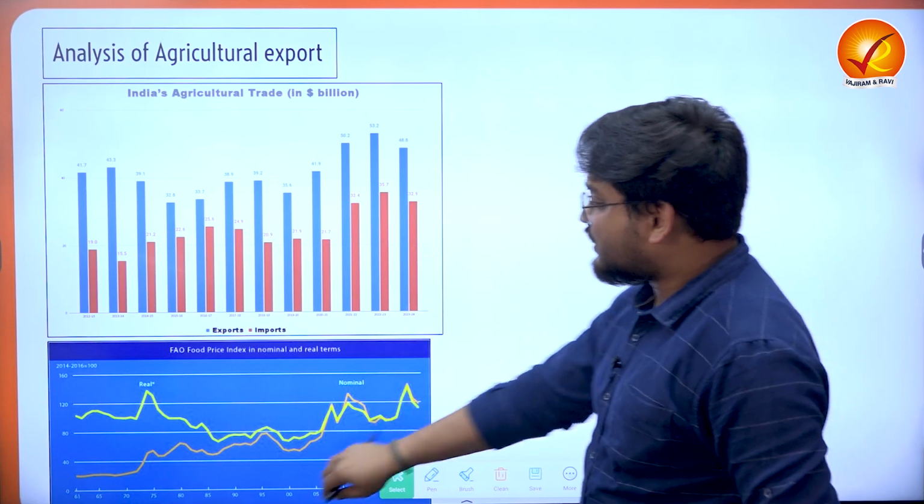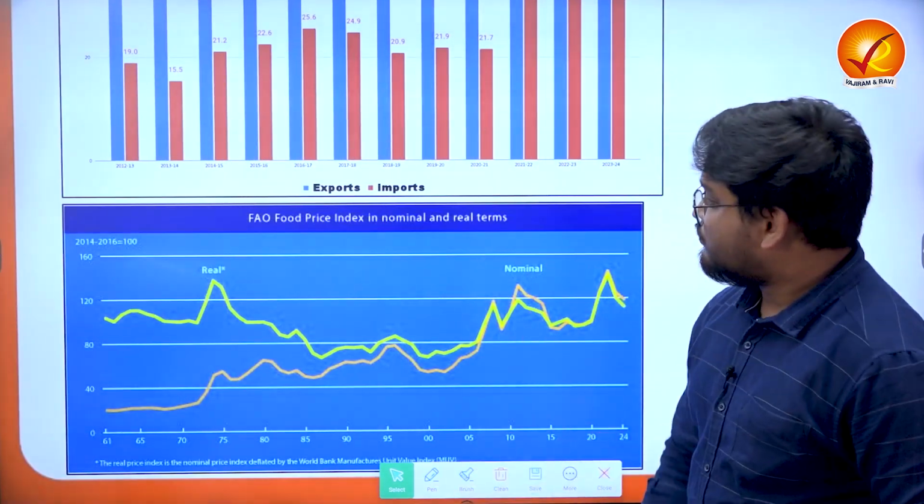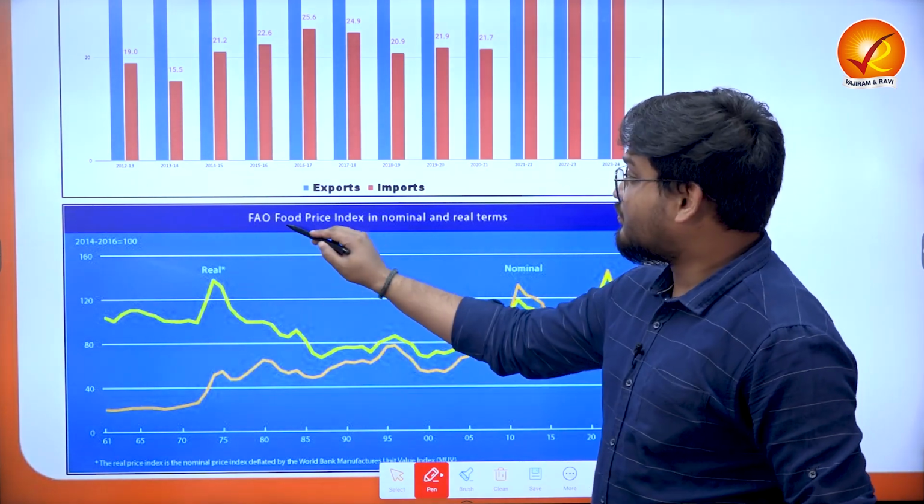Now before going to the other observations, we also have to look at the recent FAO, Food and Agriculture Organization's food price index.